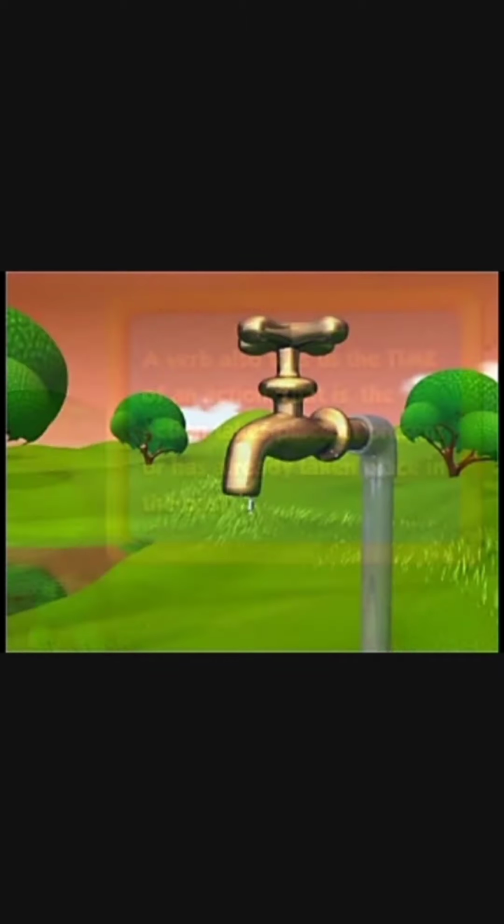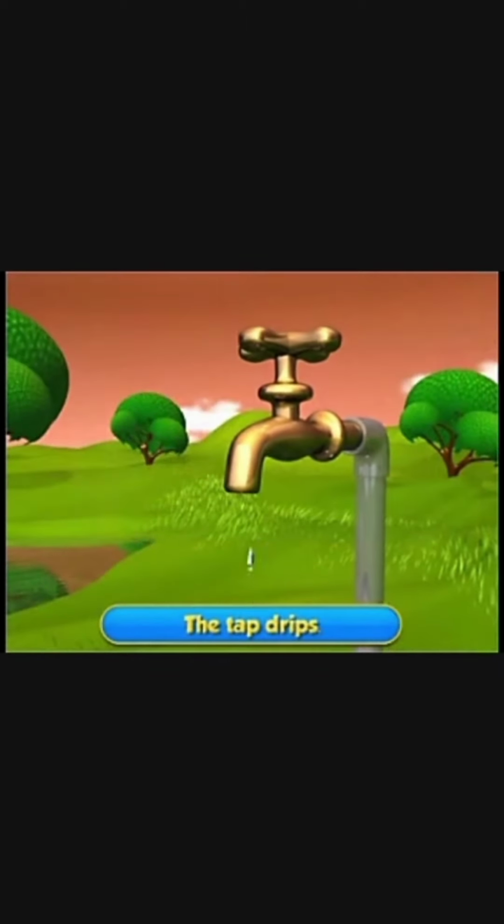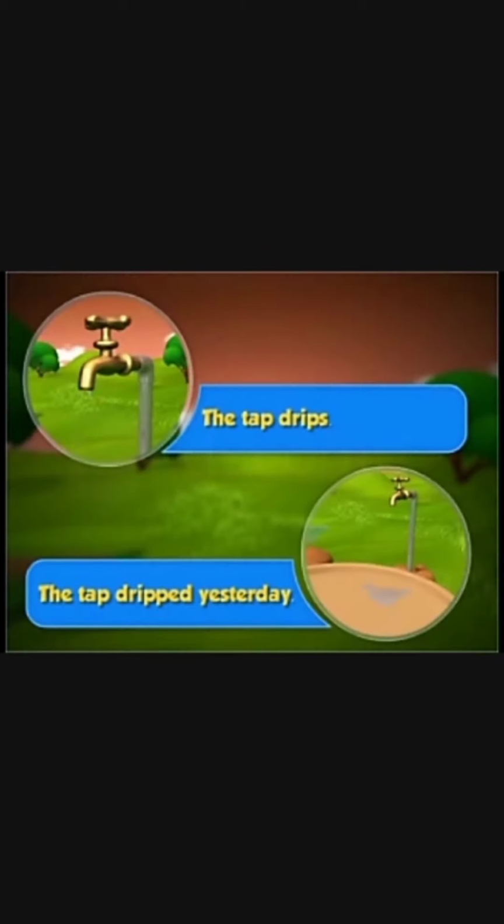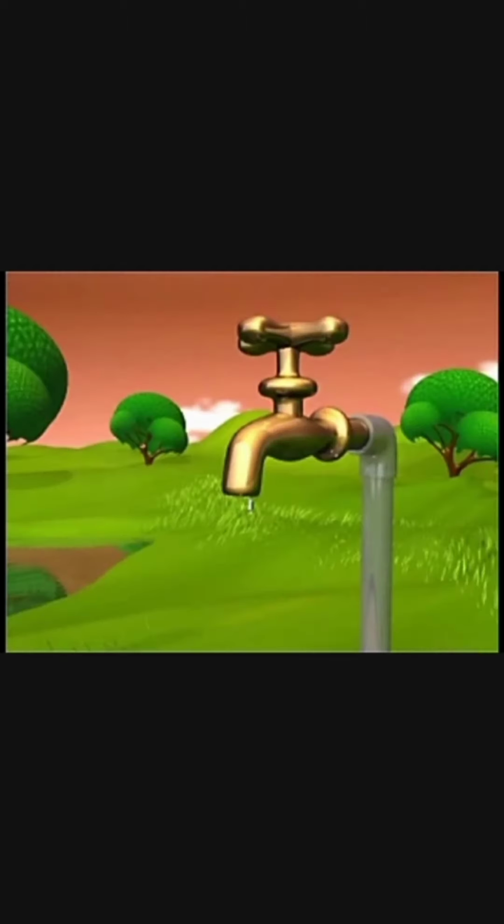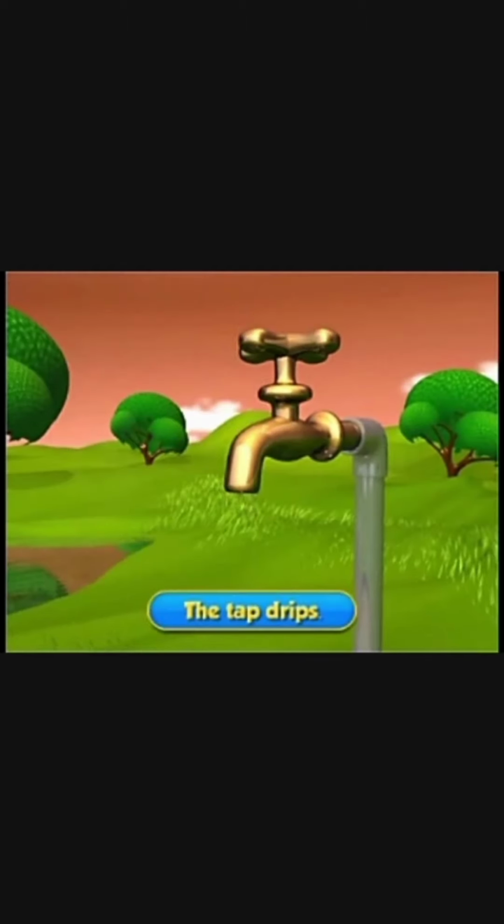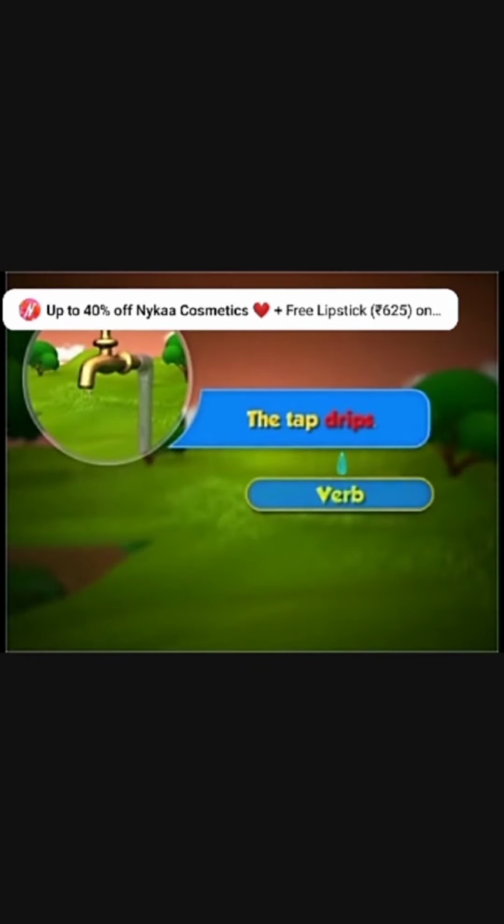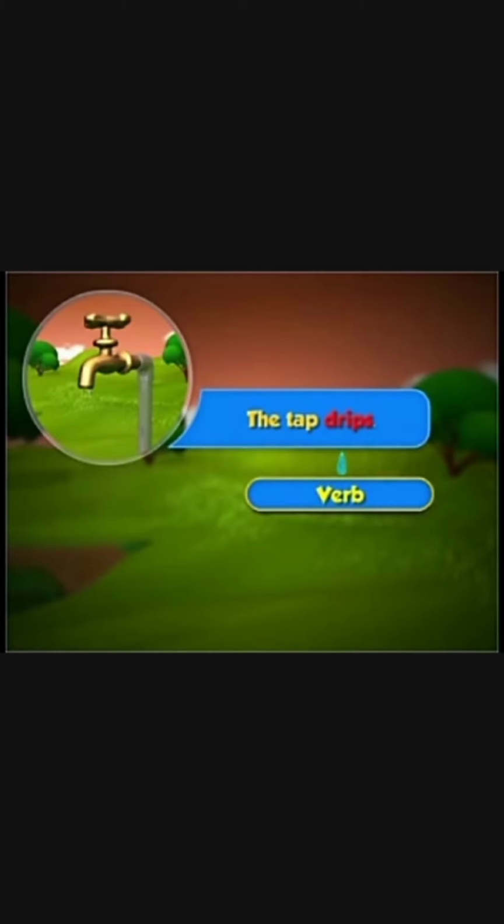Let us look at these sentences. The tap drips and the tap dripped yesterday. Can you identify the verbs in each of these sentences? In the sentence, the tap drips, the verb is drips. And drips refers to an action that occurs at present. So, it is said to be in the present tense.